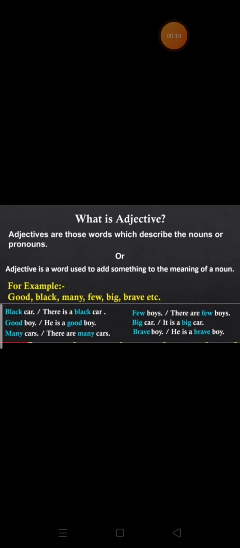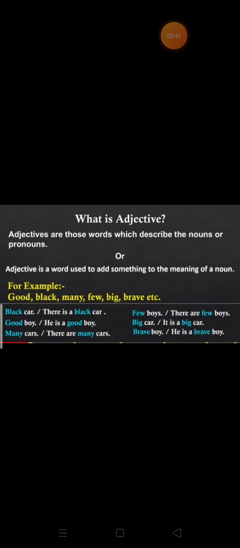Children, in the last video, we have learnt articles, and in this video, we will learn adjectives. Children, adjectives are those words which describe the noun or pronoun, or we can say that an adjective is a word used to add something to the meaning of a noun. Simply, we can say adjectives are the words which describe a noun in any sense. They give some information about the noun.